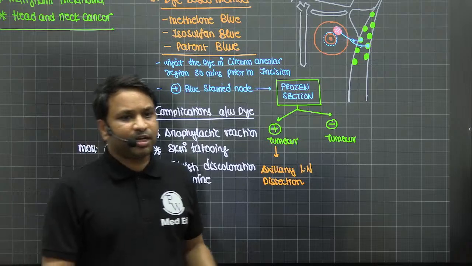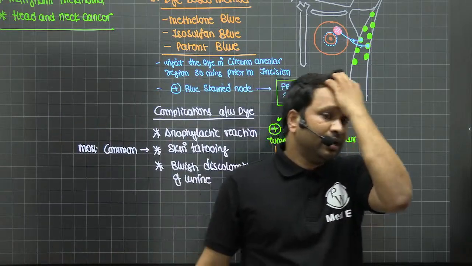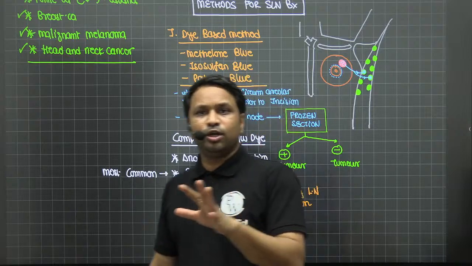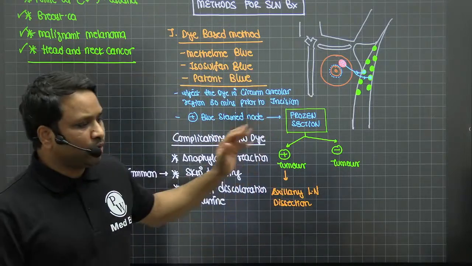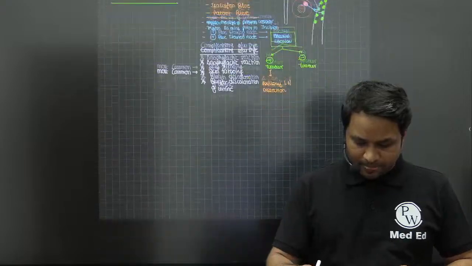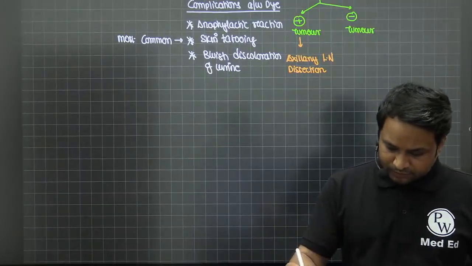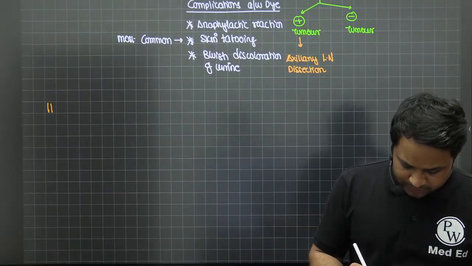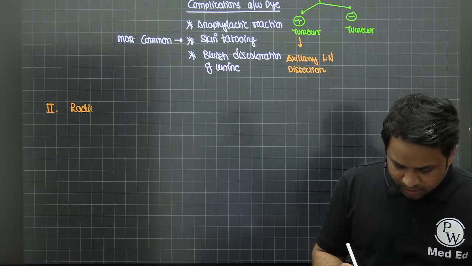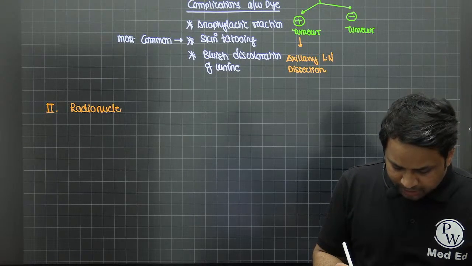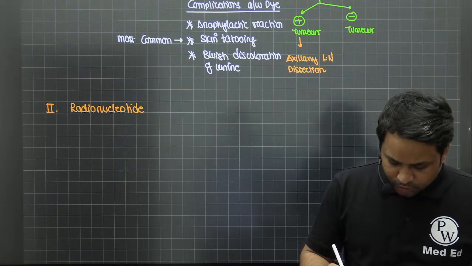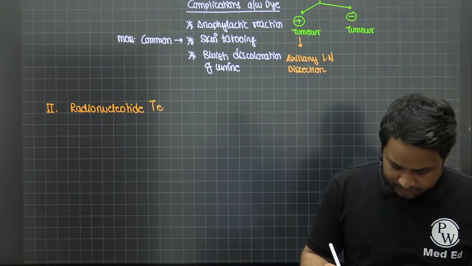So this is anaphylactic reaction, tattooing of the skin, as well as bluish discoloration of the urine if you are going to use a dye-based method. So this is how you do a sentinel lymph node biopsy. That is your first method. The second method for doing a sentinel lymph node biopsy is with the help of a radionucleotide isotope. So you're going to use a radionucleotide technique.